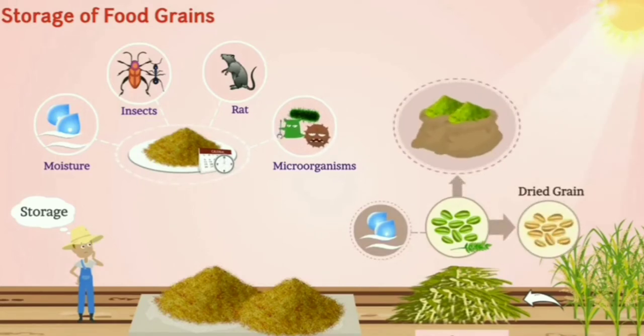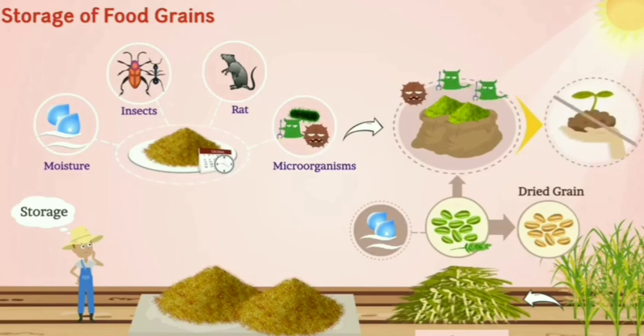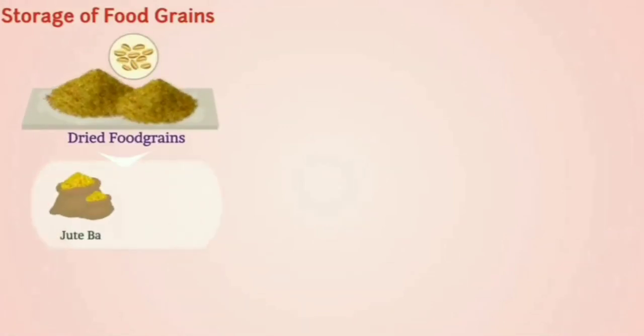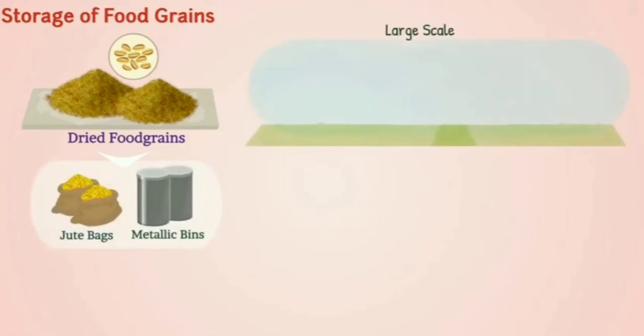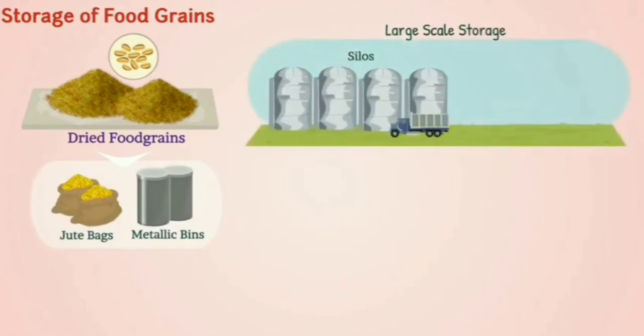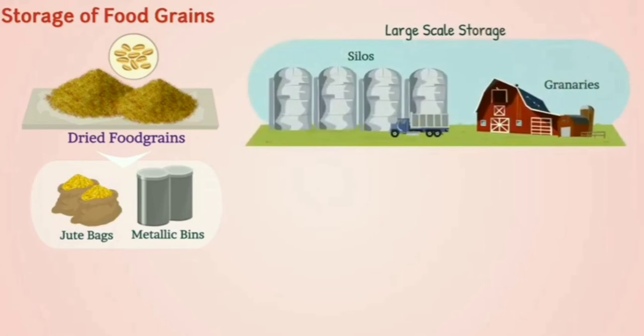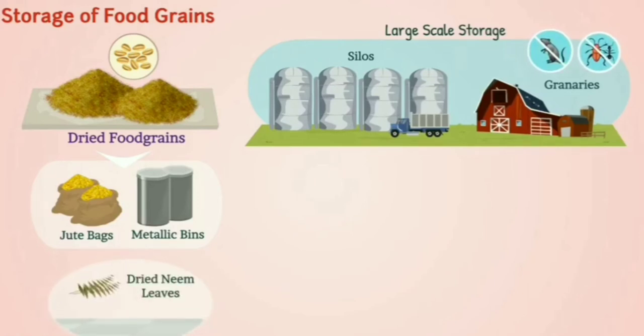If stored without drying, microorganisms may attack them and they may lose their germination capacity. Generally, dried food grains are stored in jute bags or metallic bins. But for large-scale storage, silos and granaries are preferred, where there is good protection from rats and other insects. At home, dried neem leaves are used to store food grains.